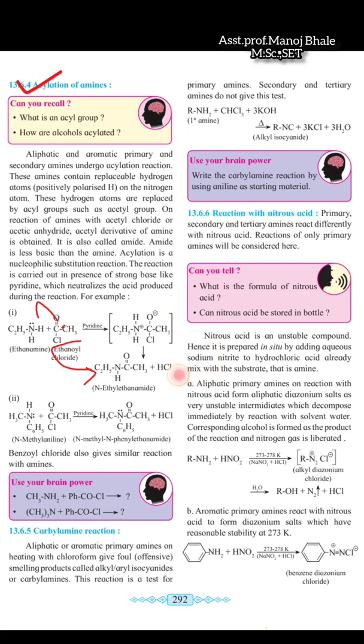In the next step, the oxygen forms a bond with the hydrogen which is present on this nitrogen. So there is removal of one hydrogen from the nitrogen.